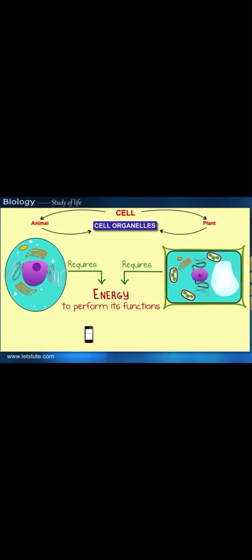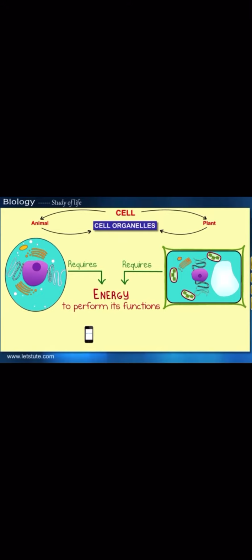These are small rod-like structures which are found in all the cells. As we all know, whether it is a plant cell or an animal cell, both need energy to perform their functions. But from where do they get this energy? They get this energy from an organelle. That organelle is called mitochondria.